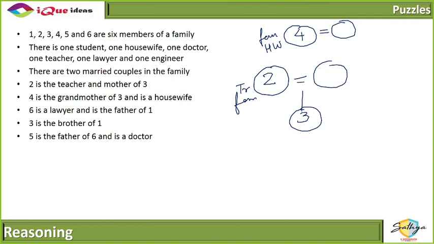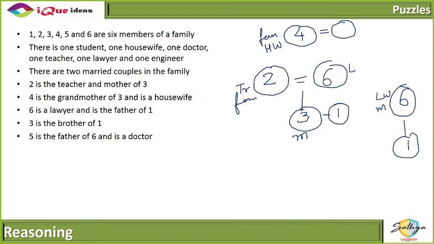6 is a lawyer and is the father of 1. Now 6 is the lawyer and the father of 1, but where is 6 and where is 1? I don't know. Let's put it on one side first. 6 is a lawyer, male, father of 1. Okay. 3 is the brother of 1. Now we got it, right? 3 is the brother of 1, making 3 a male, right? And making 6 in this particular position as a lawyer and a male.